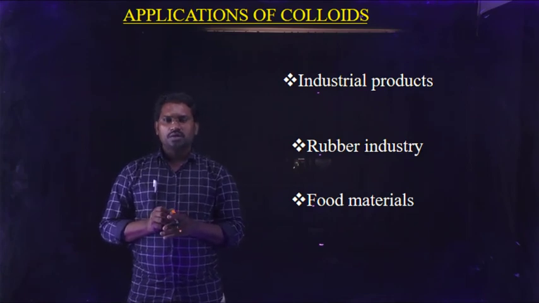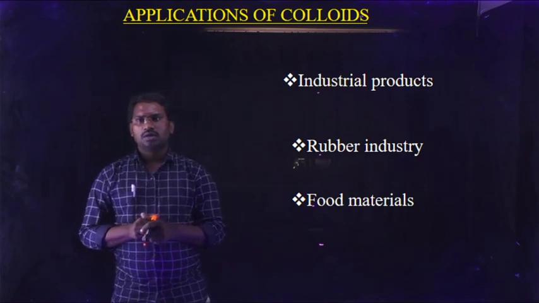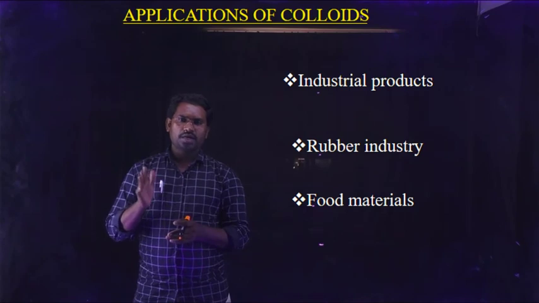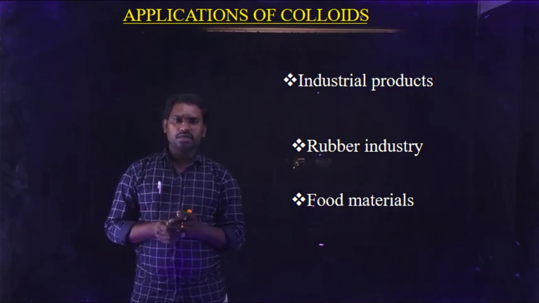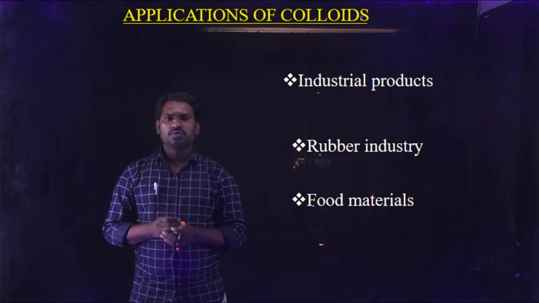Next, the classification of emulsions: oil in water type of emulsion and water in oil type of emulsion, and some characteristic properties and applications of emulsions, and finally how colloids are spread around us as live examples, which are known as applications of colloids.